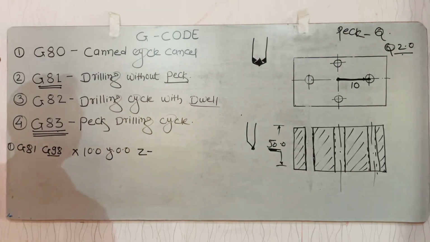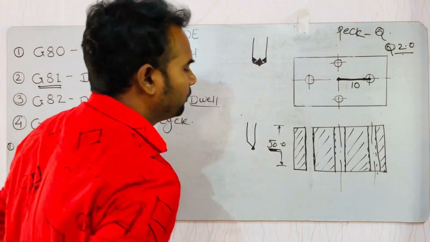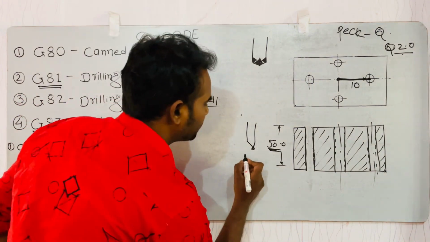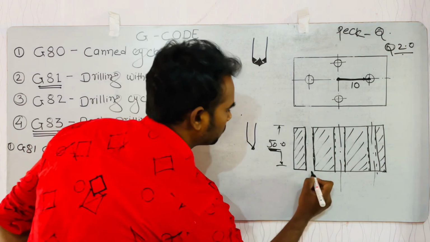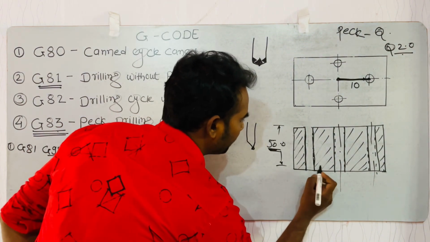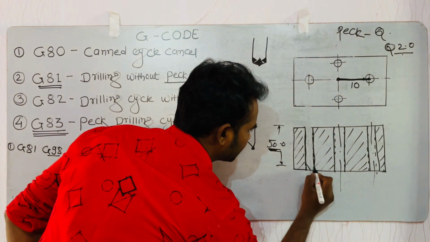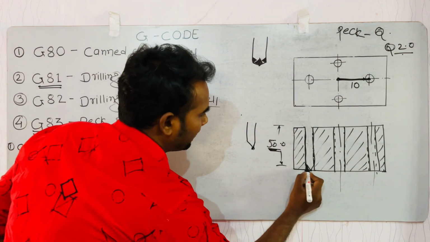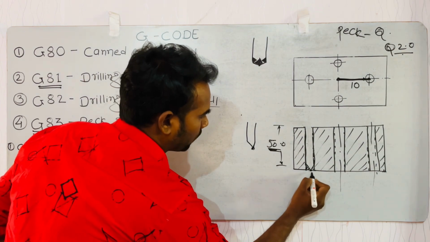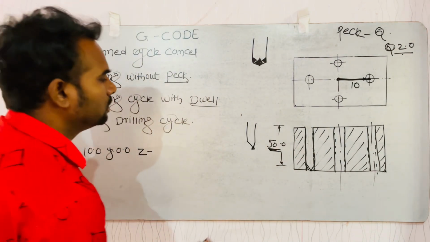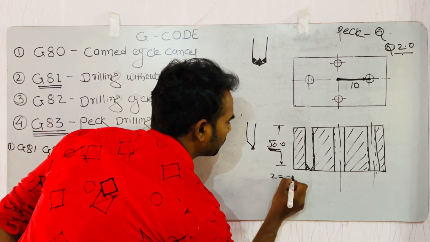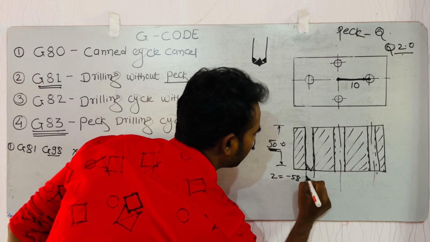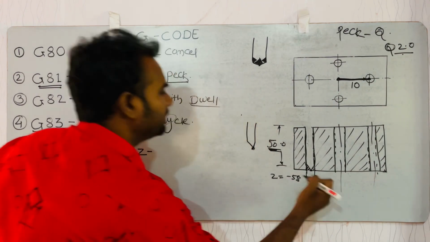Z minus how much? This is 50. But we have to do the drilling operation 58 mm. Why? Because if we start drilling from the top up to 50 mm, at this point our drill will become like this. This point of our drill will be at this stage and this material will be left as a rest on the block. So to avoid this, we have to do Z as minus 58 mm. Then our drill will look like this, means our hole will be clean.